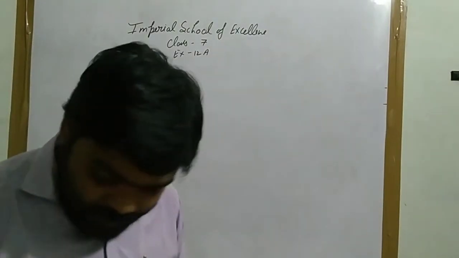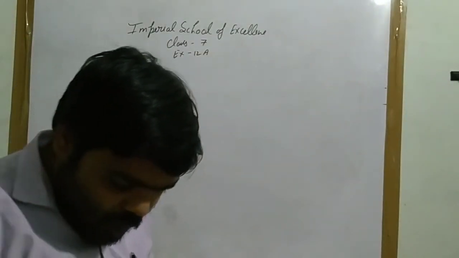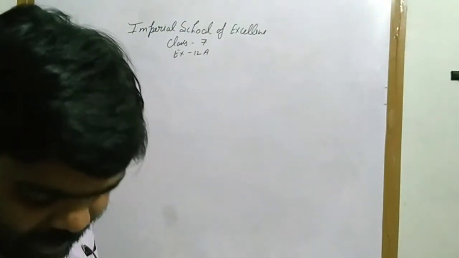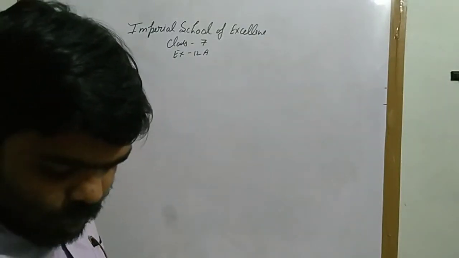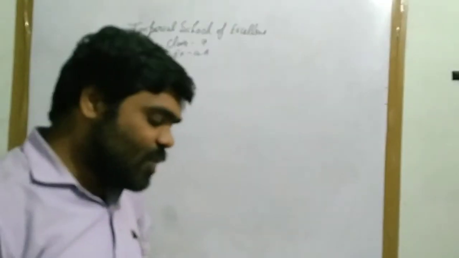given: a sum of money invested at 8% per annum amounts to rupees 12,122 in 2 years. What will it amount to in 2 years 8 months at 9% per annum? First of all, let the required sum be rupees x.